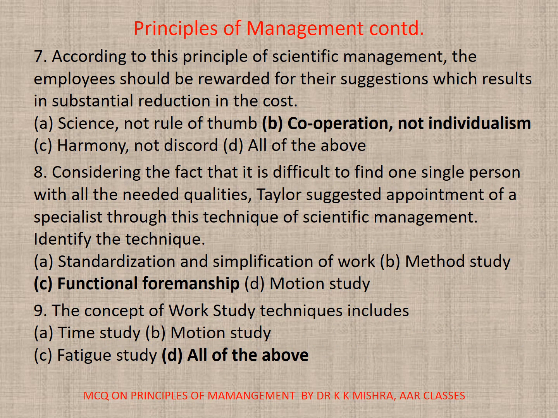7. According to this principle of scientific management, the employees should be rewarded for their suggestions which result in substantial reduction in the cost. The correct option is B, cooperation and not individualism. 8. Considering the fact that it is difficult to find one single person with all the needed qualities, Taylor suggested appointment of a specialist. Through this technique of scientific management, identify the technique. The correct option is C, functional foremanship.